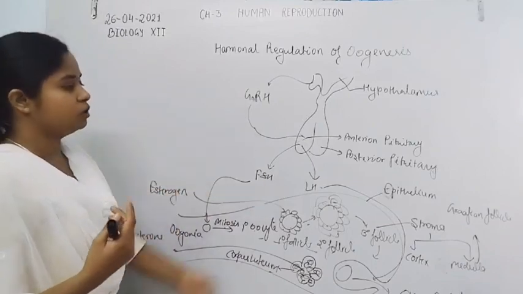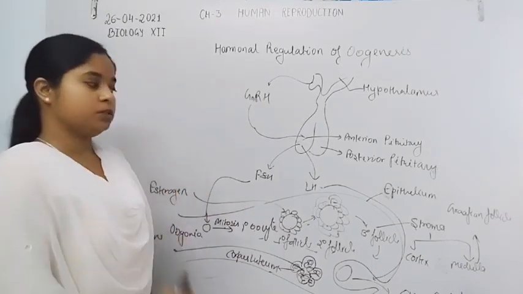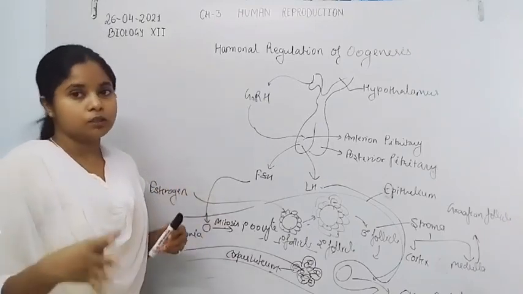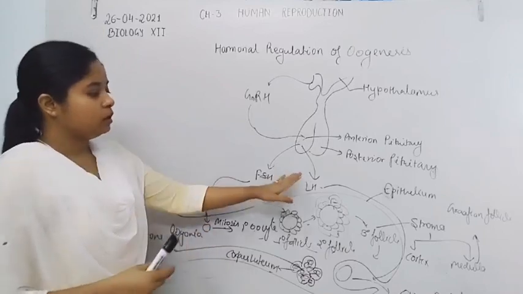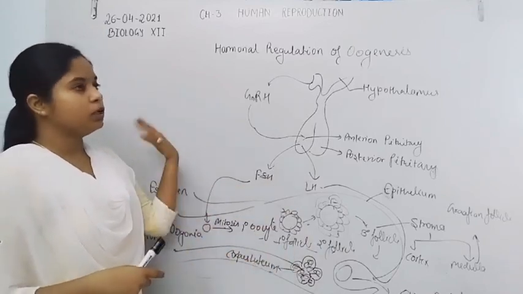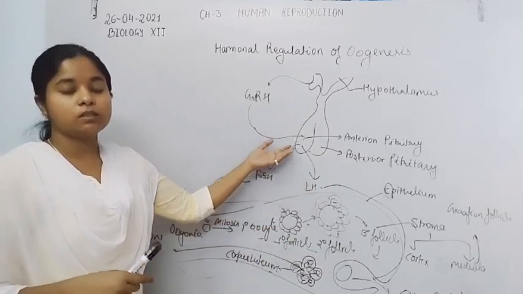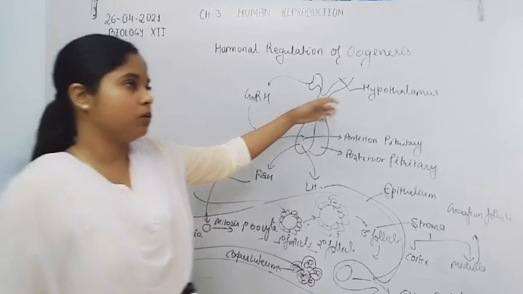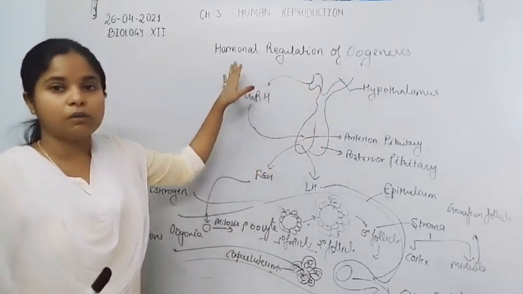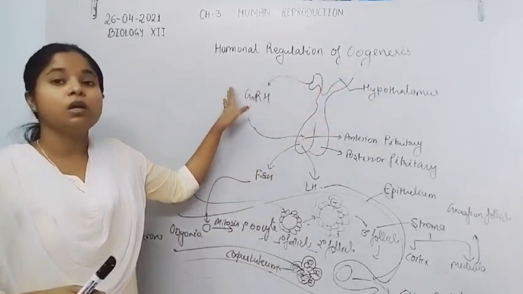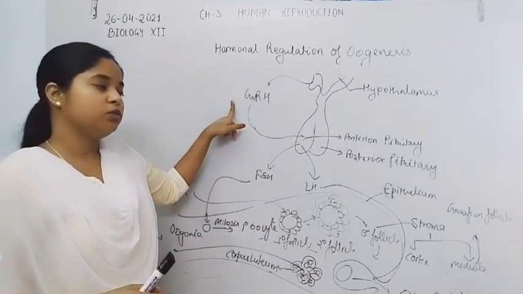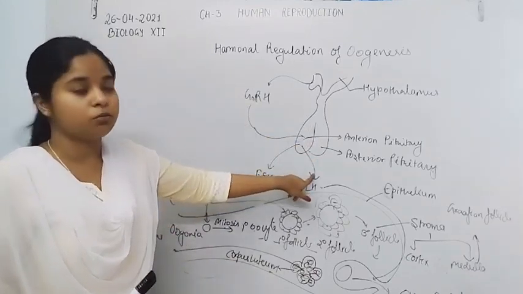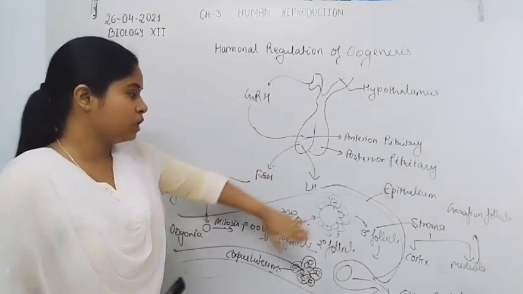So these are the hormonal regulation of the oogenesis process, in which a total of 4 hormones are released and control the reproductive cycle in females. But the oogenesis process is mainly regulated by the gonadotropin hormones released by the anterior pituitary gland. The anterior pituitary gland is stimulated by the hypothalamus, which releases the gonadotropin releasing hormone. It stimulates the anterior pituitary gland for the secretion of FSH and LH, follicle stimulating hormone and luteinizing hormone.